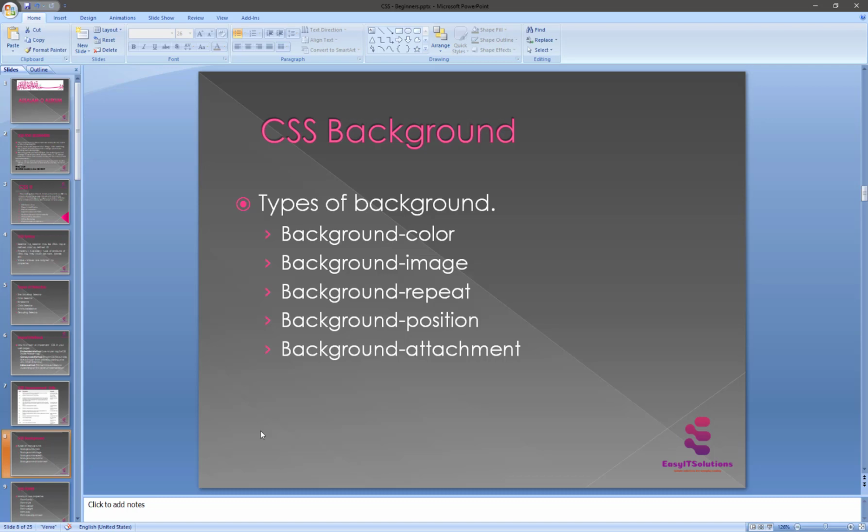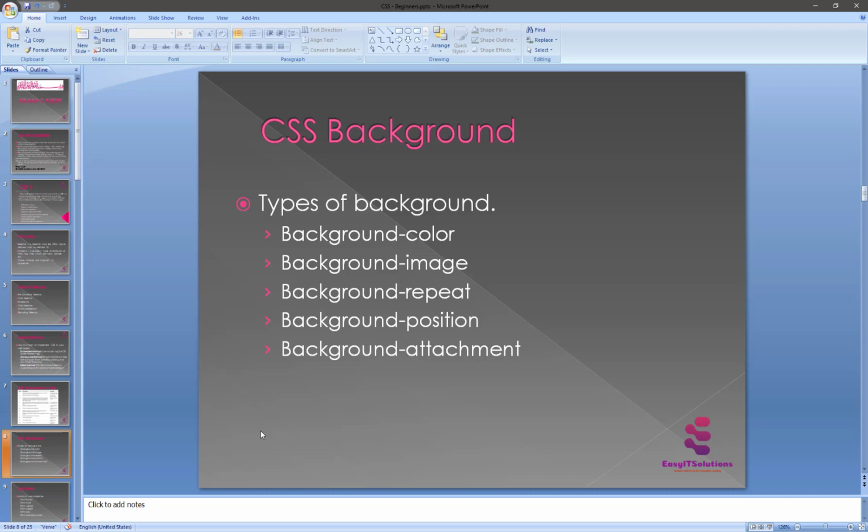Third one is the background repeat. What's the background repeat? Basically the property is used to control the repetition of an image in your background. And the background position property is used to control the position of an image in the background.